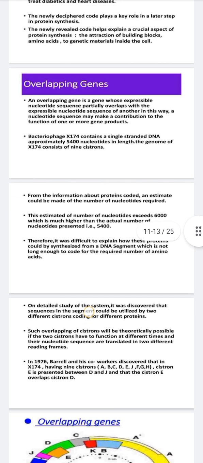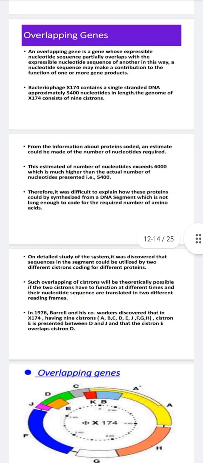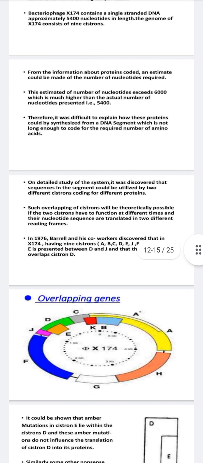Coming to the bacteriophage, it contains a single stranded DNA, approximately 5,400 nucleotides in length, and a genome of 9 cistrons. We have plenty of things present there, and the information which will code for the proteins has to be very clear. The nucleotides do not exceed 6,000; they should be nearly only 5,400. So only those genes will be present.